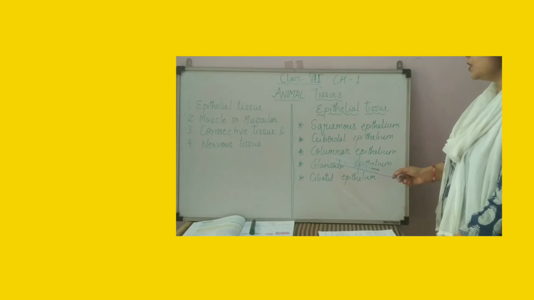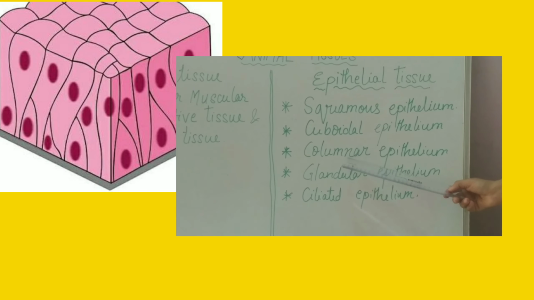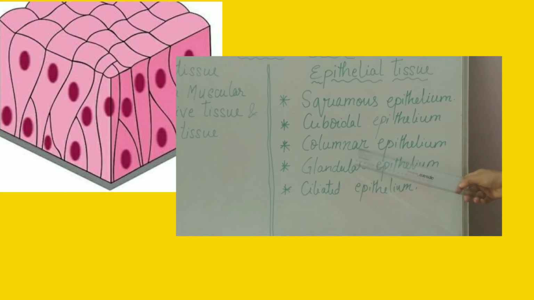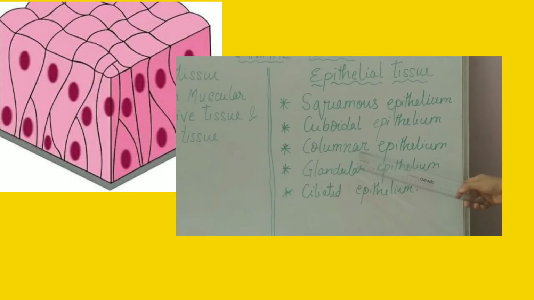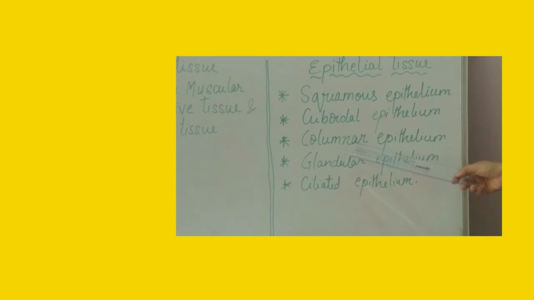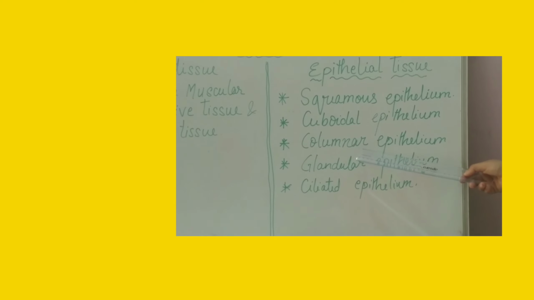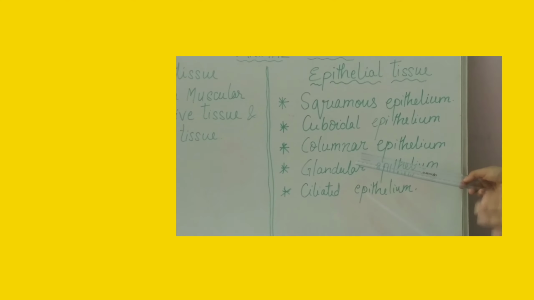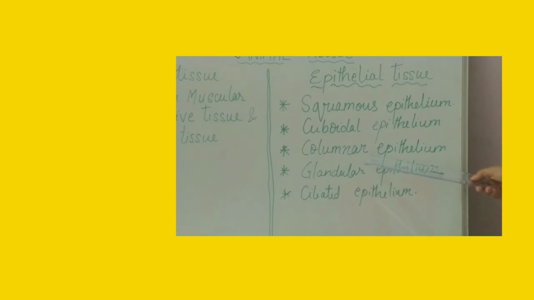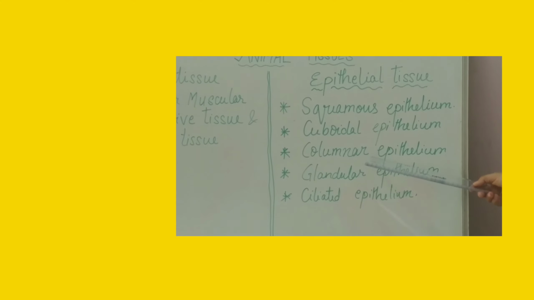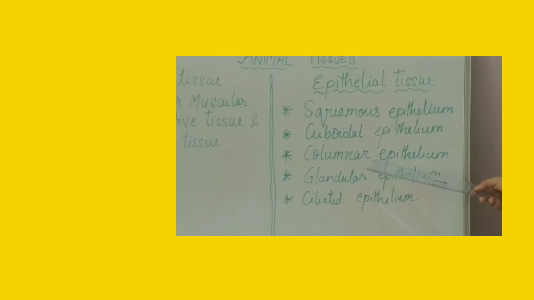Now the third one, columnar epithelium. The shape of this kind of tissue is pillar-like, and the cells also have microvilli. Occurrence: lining of stomach, small intestine and colon. It also forms the lining of the gallbladder and oviduct and facilitates movement across the cells. The function of these tissues is to help in absorption as well as secretion.